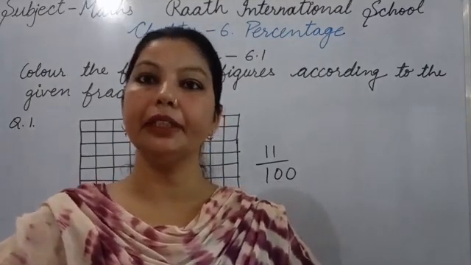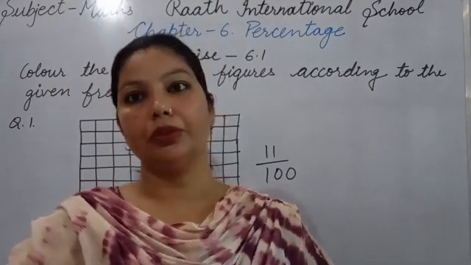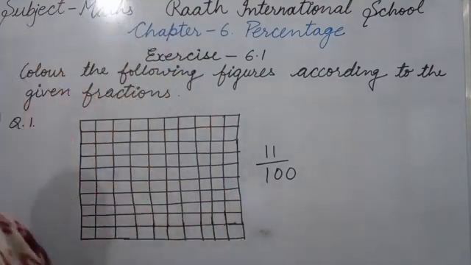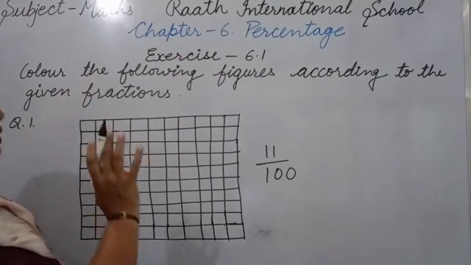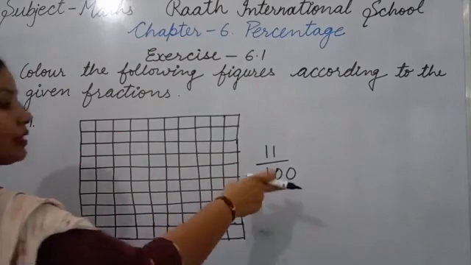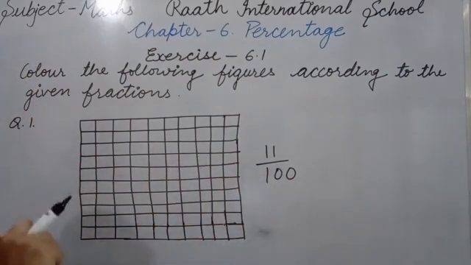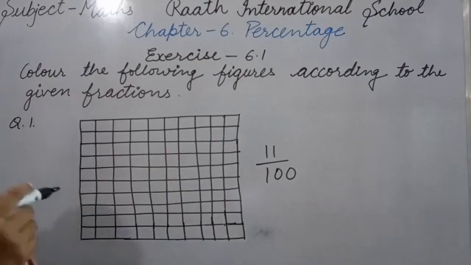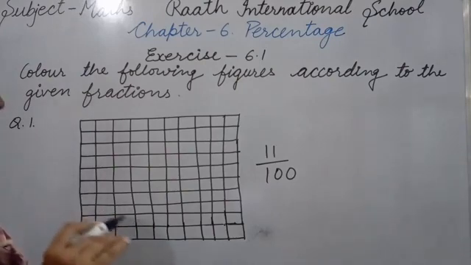Now exercise 6.1. That you will do in the book only. Okay. No need to do in the notebook. So you should do in the book only. There is given, color the following figures according to the given fractions. Now there are 3 questions given. You have to color these figures according to the fractions given with them. So I take here only question number 1, question number 2 and 3 you will do yourself. Okay. That is very simple.